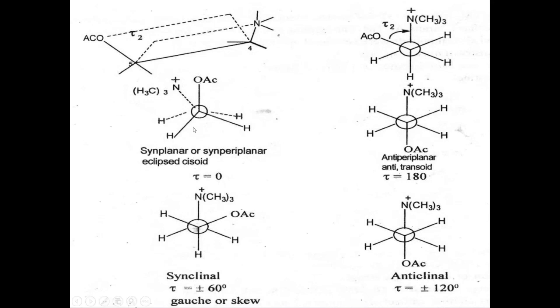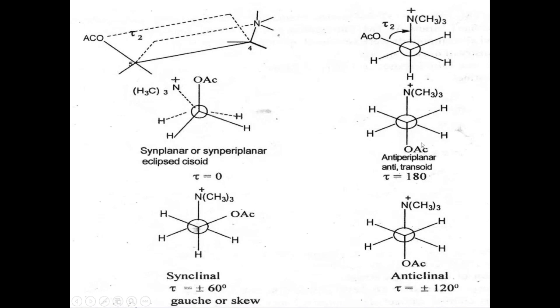If you look at every structure on this slide, the anti-periplanar conformation looks stable because of the bulky group.